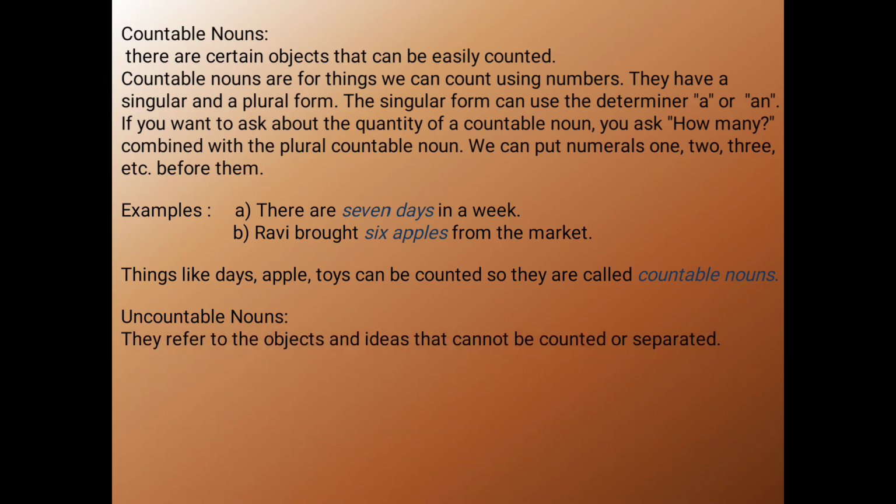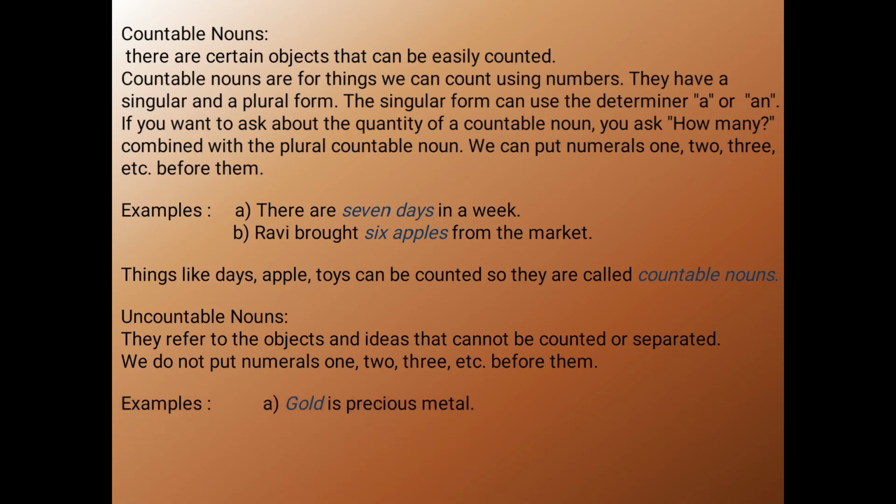Next, we have uncountable nouns. They refer to objects and ideas that cannot be counted or separated. So we do not put numerals 1, 2, 3, etc. before them. We can't say 1, 2, 3 like that. For example, gold is a precious metal.